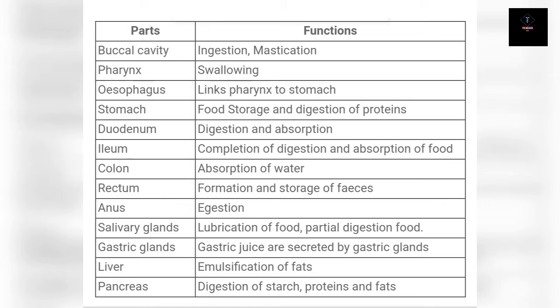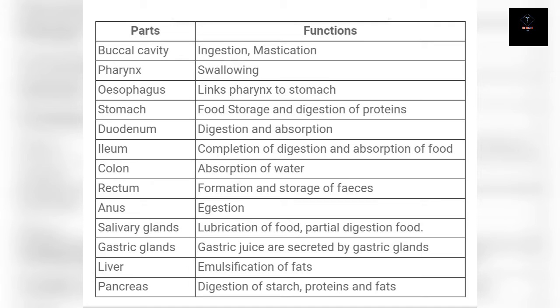In the colon there is absorption of water from the food. The next portion is the rectum, where there is formation and storage of feces, the waste material that is undigested food particles. And the next one is the anus, which is involved in egestion, to get rid of the waste particles that we don't need.